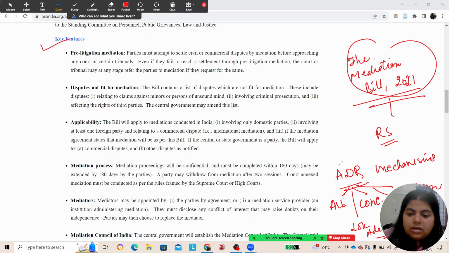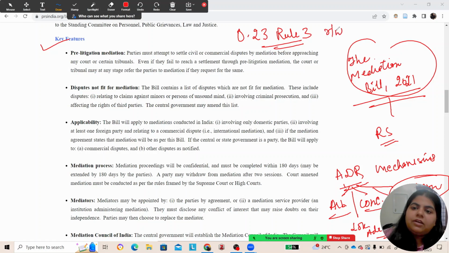We have the Arbitration and Conciliation Act of 1996, we have the act. But what about mediation? Until now, mediation was being governed by Order 23 Rule 3 of CPC.